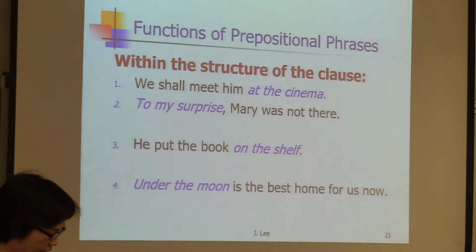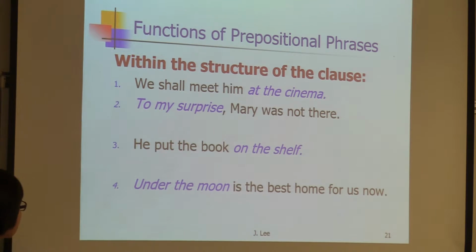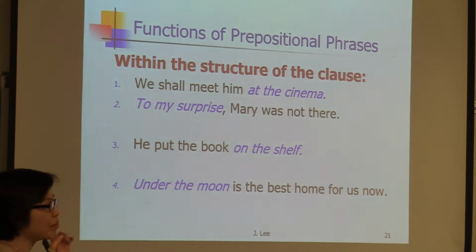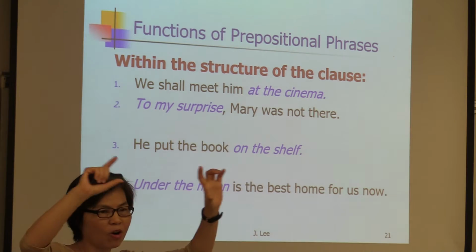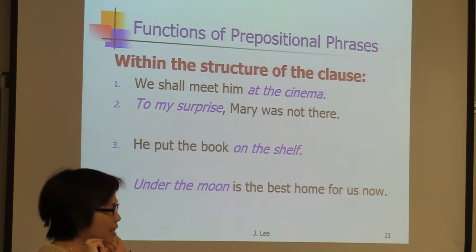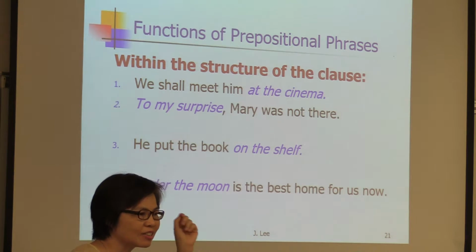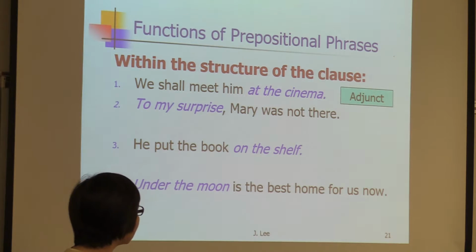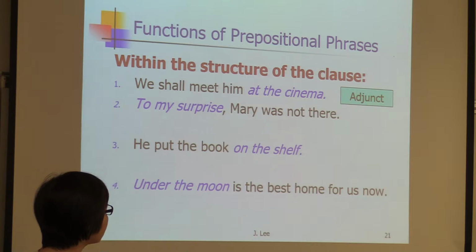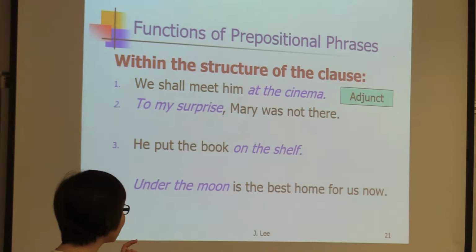So let's look at the functions of prepositional phrases. First, let's look at it within the structure of a clause. So let's look at the whole unit. We shall meet him where? At the cinema. Where? So what is this? Adjunct. Telling you the place. Then number 2, to my surprise, Mary was not there. To my surprise, also an adjunct, commenting, right?